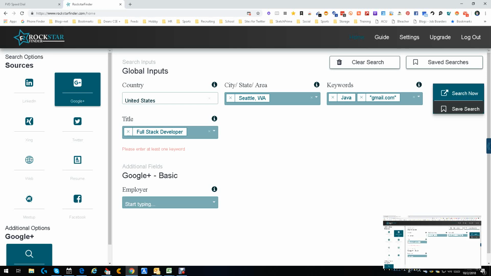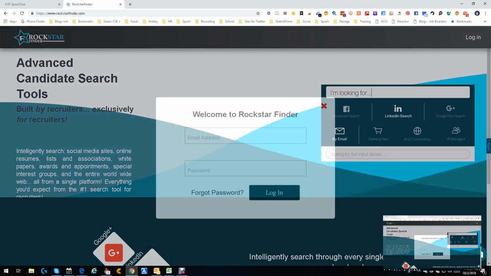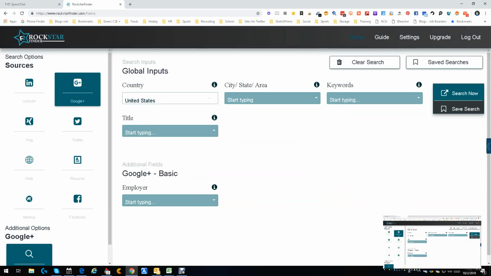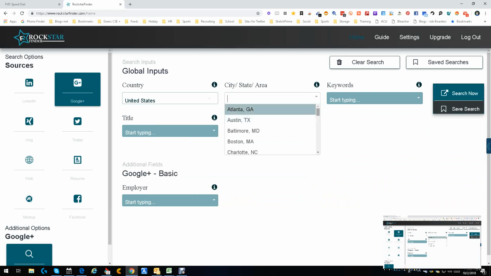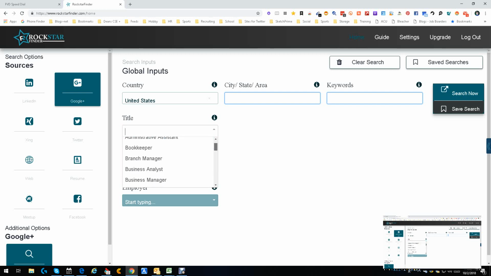So let's try this. Let's go ahead and get back out to the beginning of the page. Now I'm in Chrome, and I get the feeling this tool may actually do better in non-Chrome browsers. So we're going to keep going here. We're going to restart the page, and then I'll re-log in, and we're going to see what happens now. We're already set. We're logged in. And there we are. We're going to switch to Google Plus immediately. And then we're going to get back down to our Seattle, and we're going to get back into our Java. Nothing clicked. Let's try that again. Java.